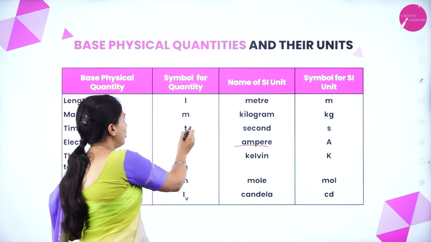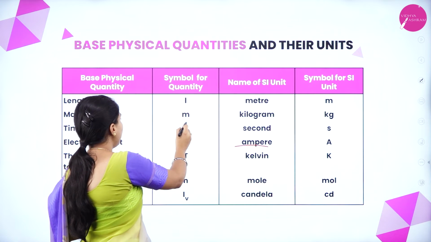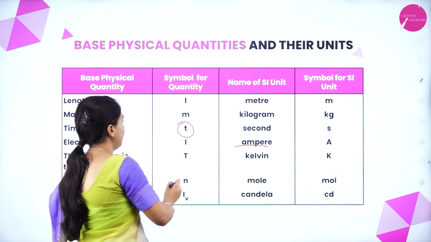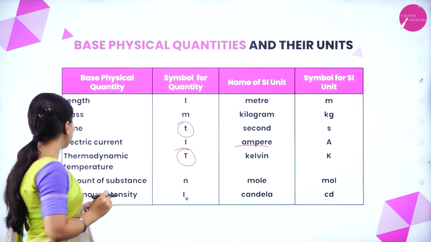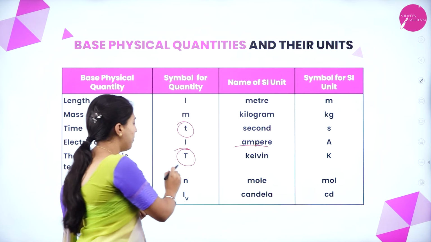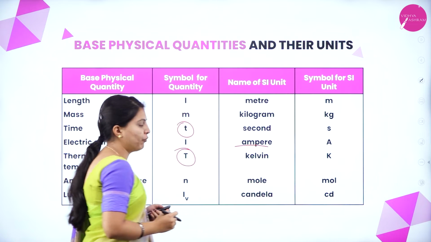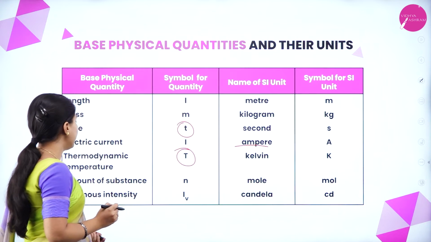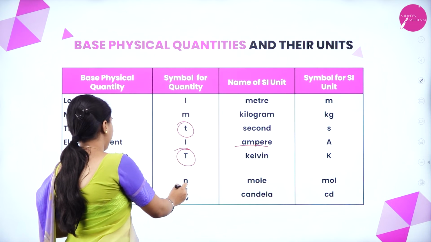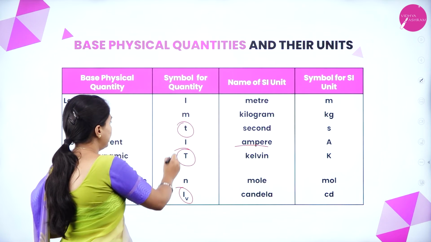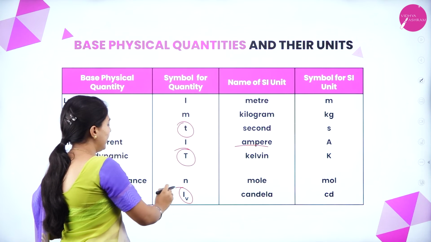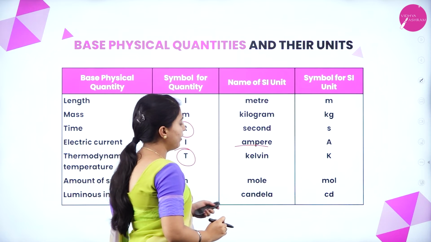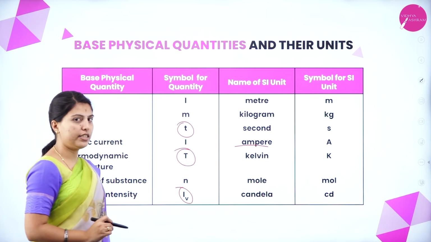Here, small t means time, big T means temperature. You should not get confused. Amount of substance, n, is mole, mol. Luminous intensity, Iv, here also see that this is capital I, and the unit will be candela, cd.